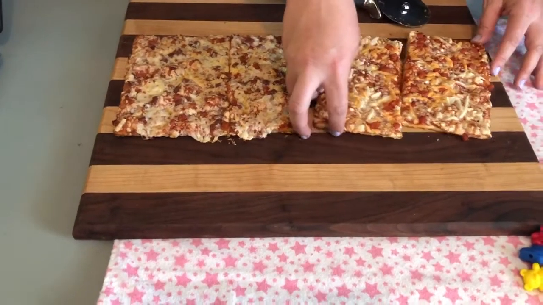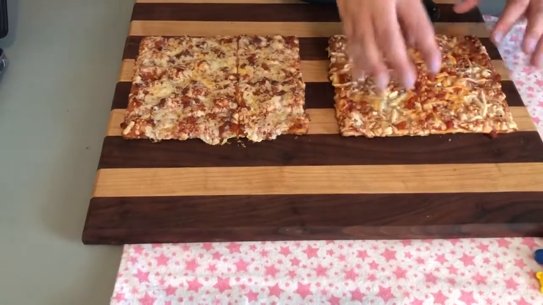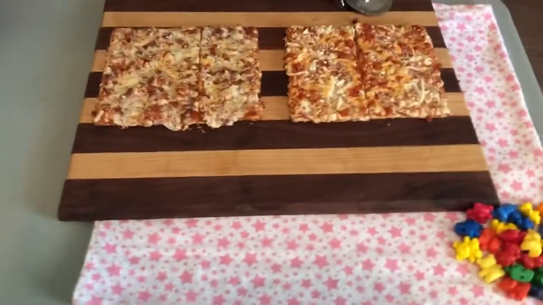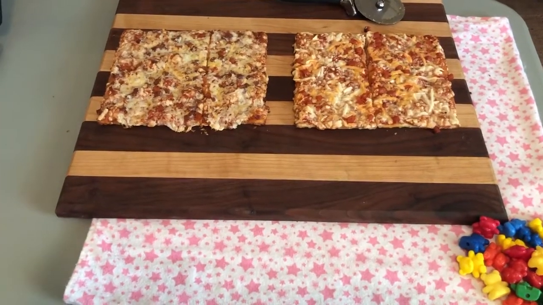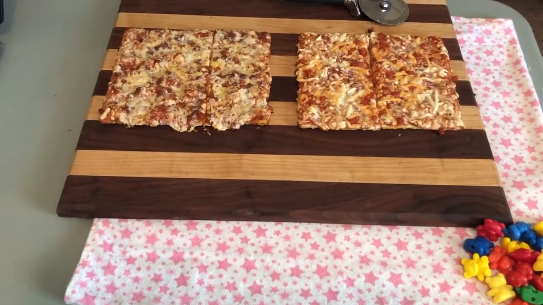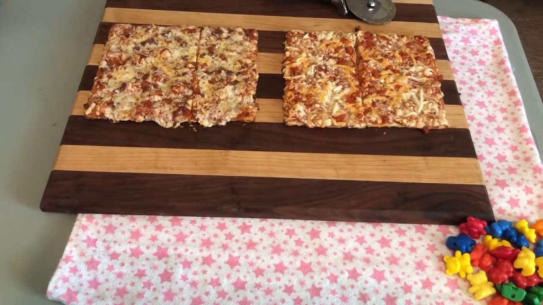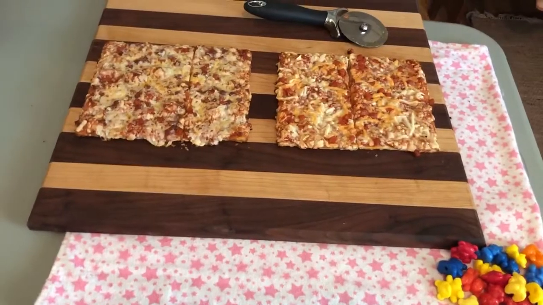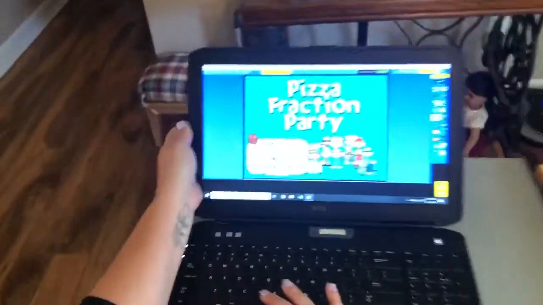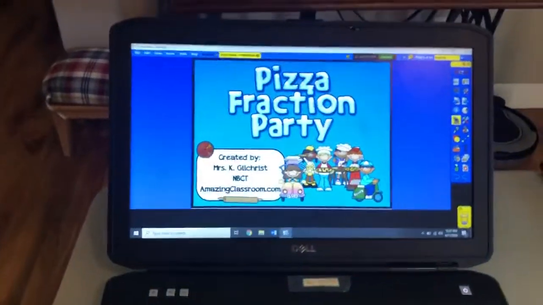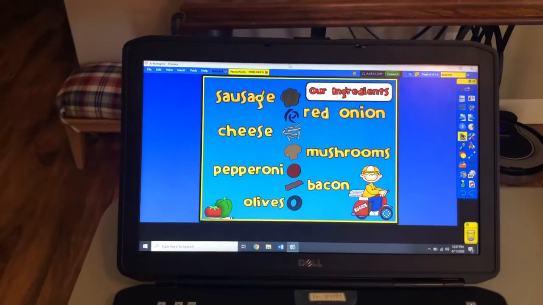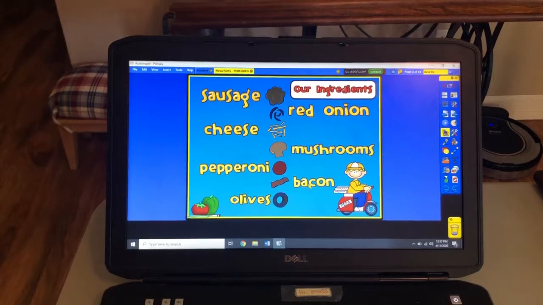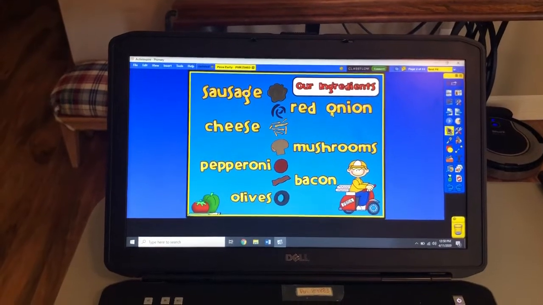Now we're going to do a pizza party flip chart together. We're just going to look at making pizzas on the computer. Jake, come over here. This is a fraction party flip chart. We have our ingredients, which are sausage, cheese, pepperoni, olive, bacon, mushrooms, and red onion.